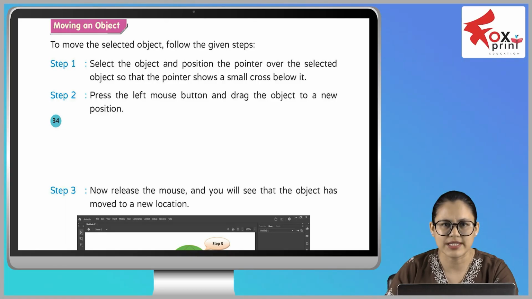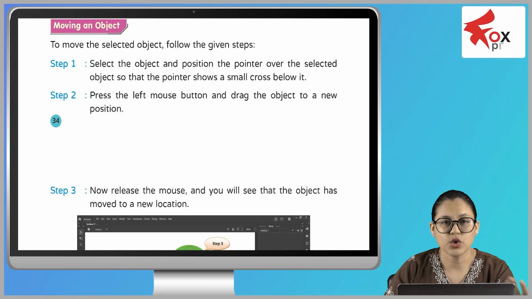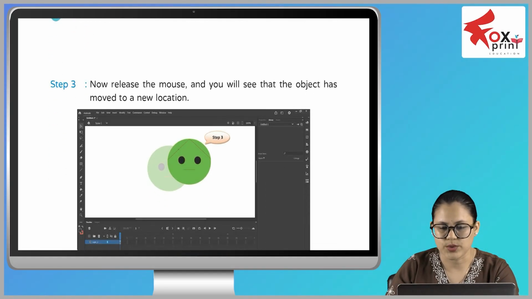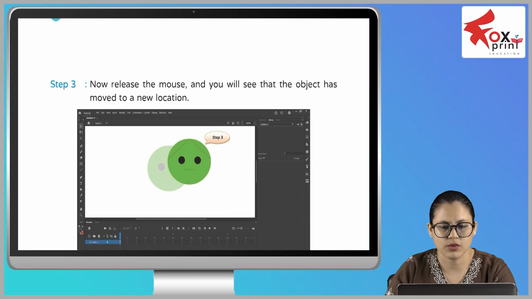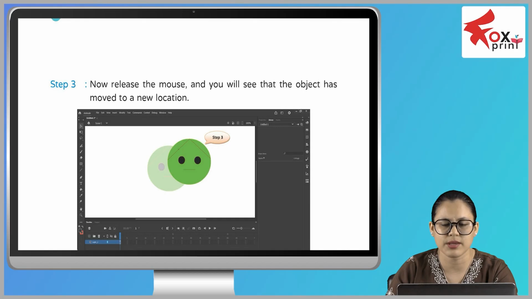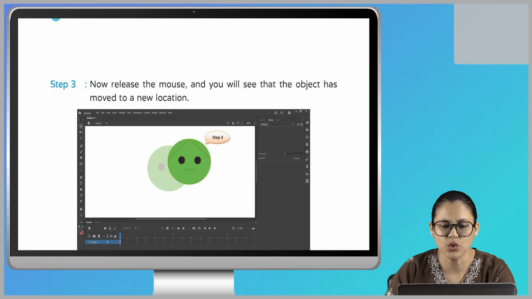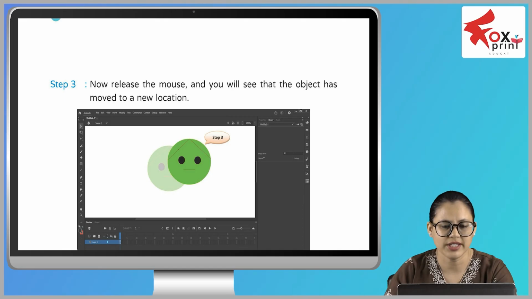All right. Now let's more smoothly. Okay. All right. Now let's more smoothly. Okay. Now let's more smoothly.